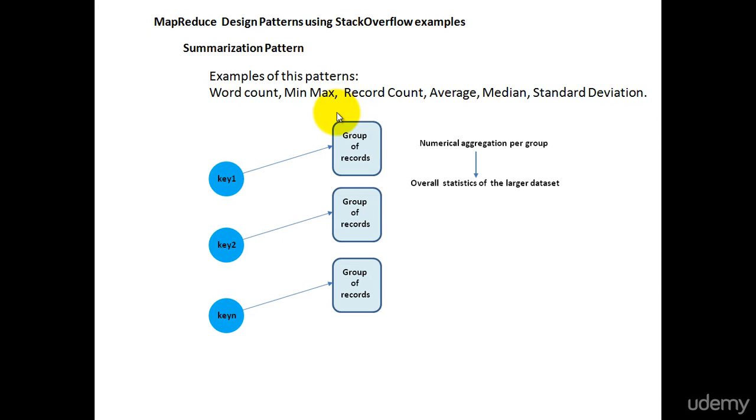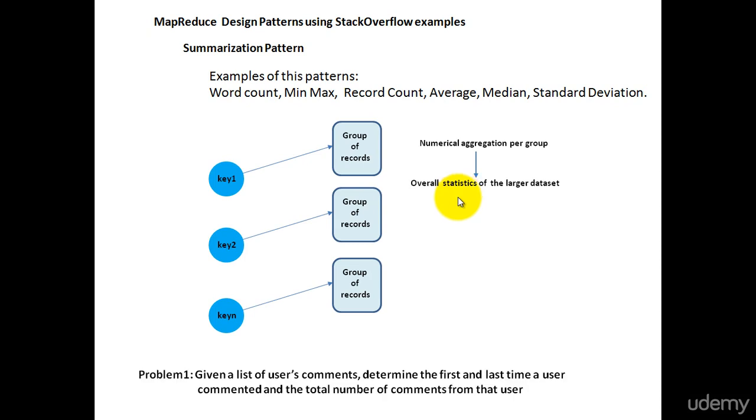What is summarization pattern? In summarization pattern, records are grouped together by the key field. For each key, there will be a group of records. The numerical aggregation is calculated for each group so that you get overall statistics of the larger data set. That was all about summarization pattern.